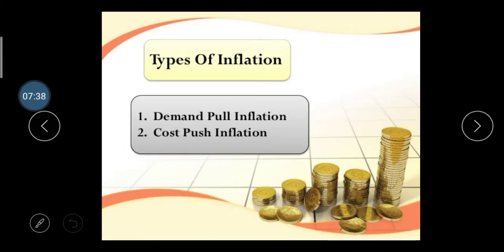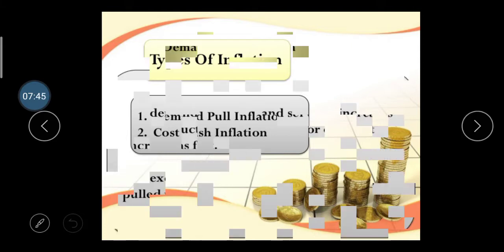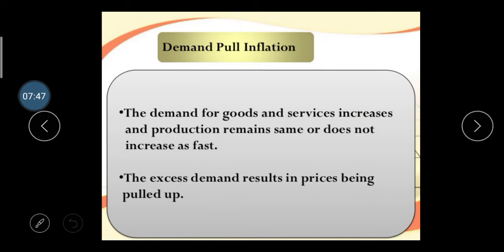Then, what are the types of inflation? First one is demand pull inflation, and the other is cost push inflation. First, demand pull inflation: the demand for goods and services is increased and the production remains the same or does not increase as fast. So it's considered demand pull inflation. Your production remains the same and is lower than your demand.